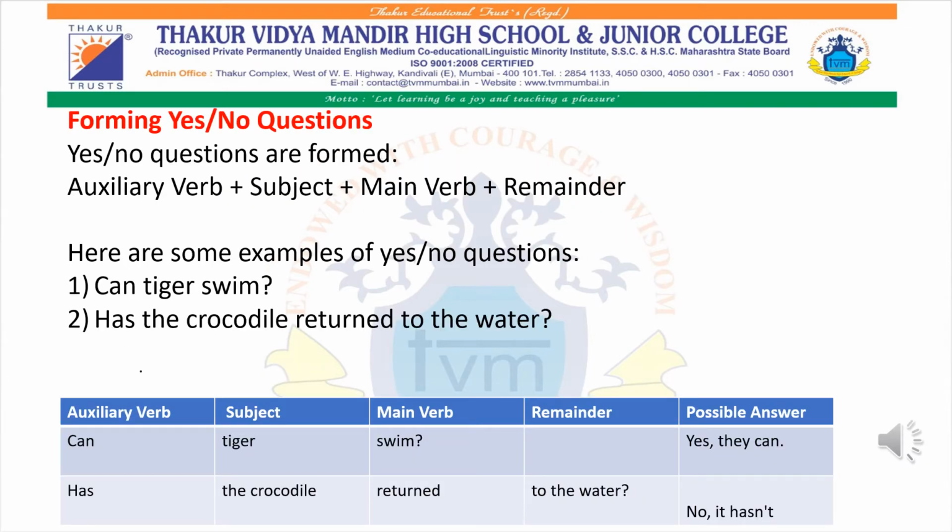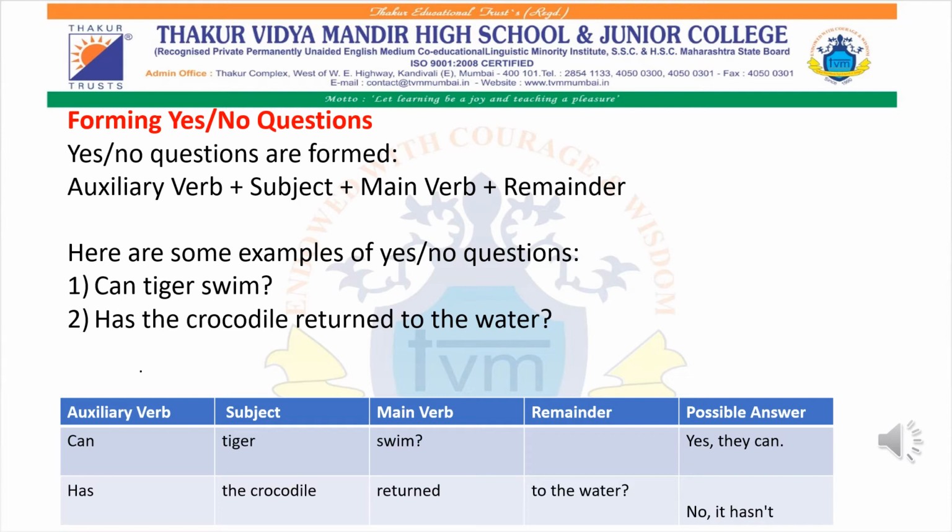We are going to study now the formation of yes and no questions. So whenever we have to form a question where we are expecting just to get a yes or no answer, then we have to form the question in this manner. First, we'll have the auxiliary verb plus subject plus main verb plus the remainder. Here are some examples of yes, no questions.